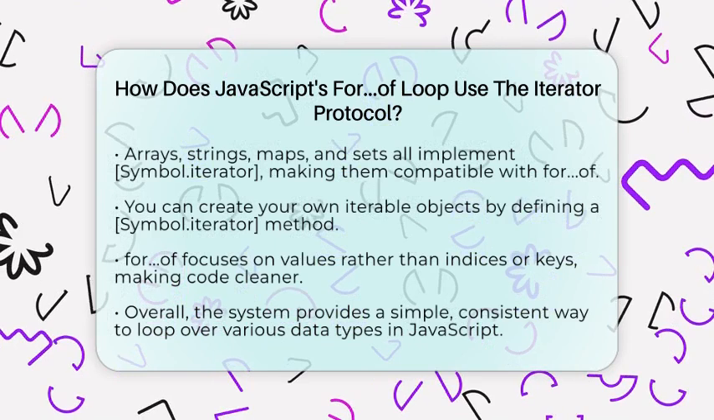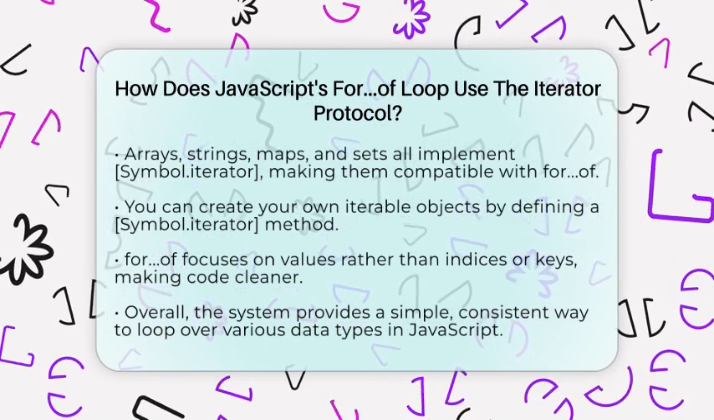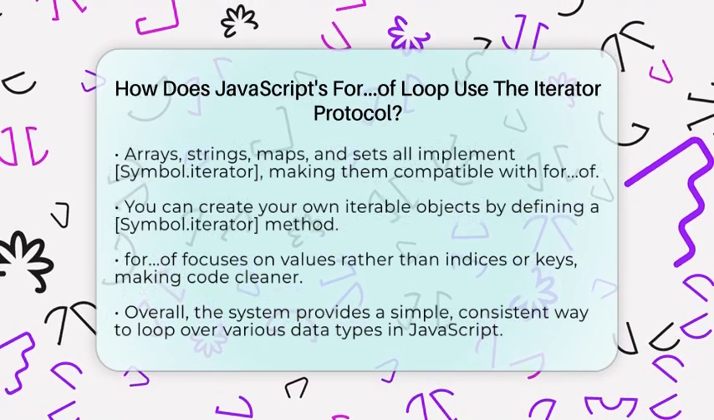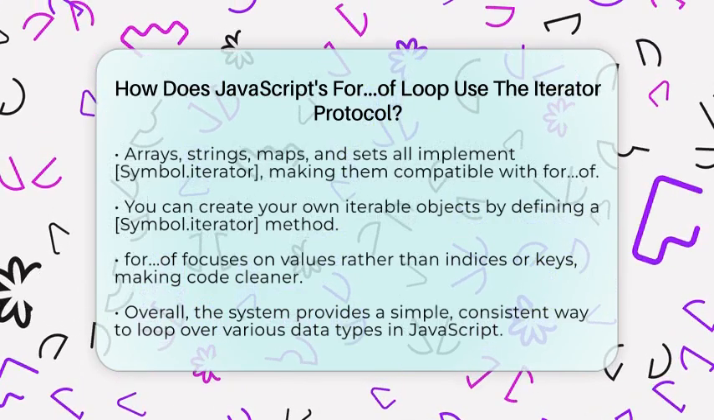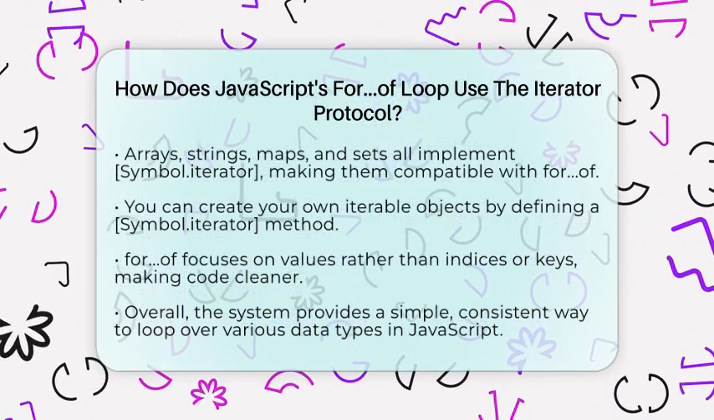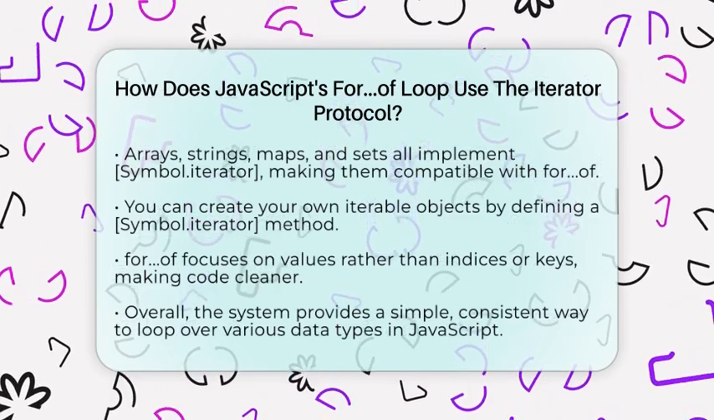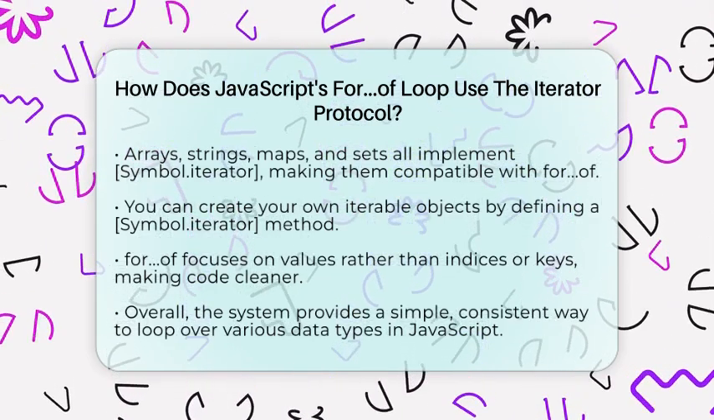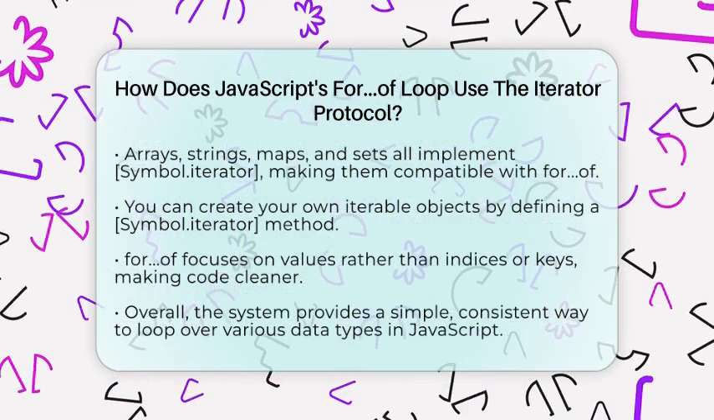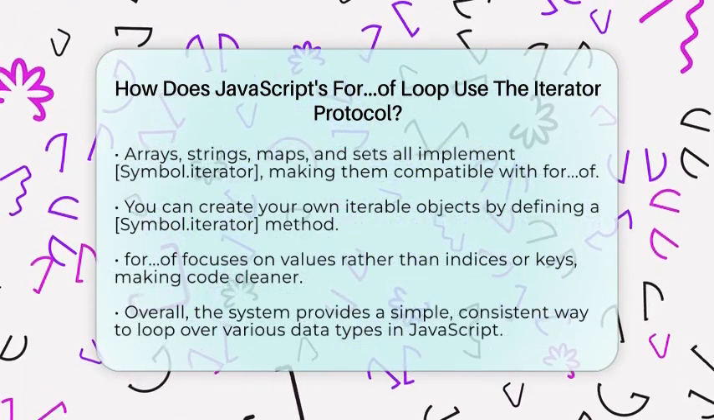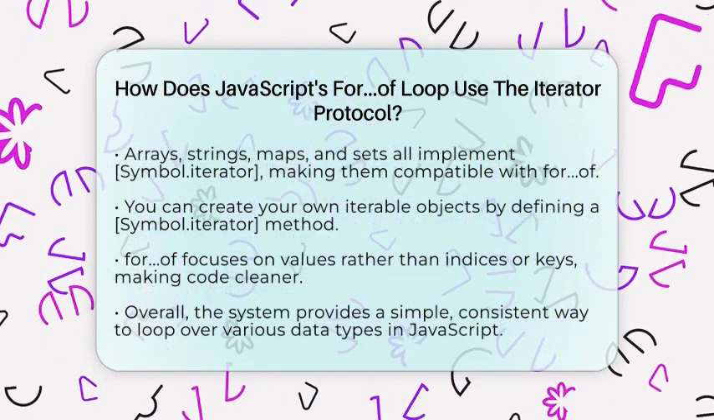So, in simple terms, the for loop uses the iterator protocol by calling the Symbol.iterator method to get an iterator, then repeatedly calling next to get each value until the collection is finished. This design makes looping over data simple, consistent, and adaptable to many different kinds of collections.